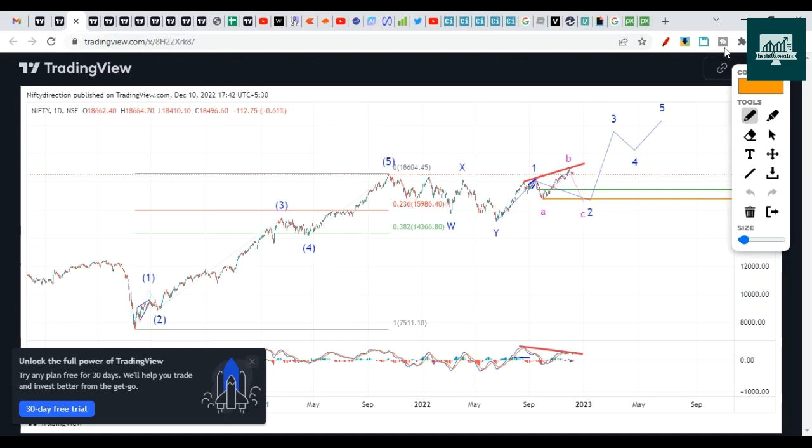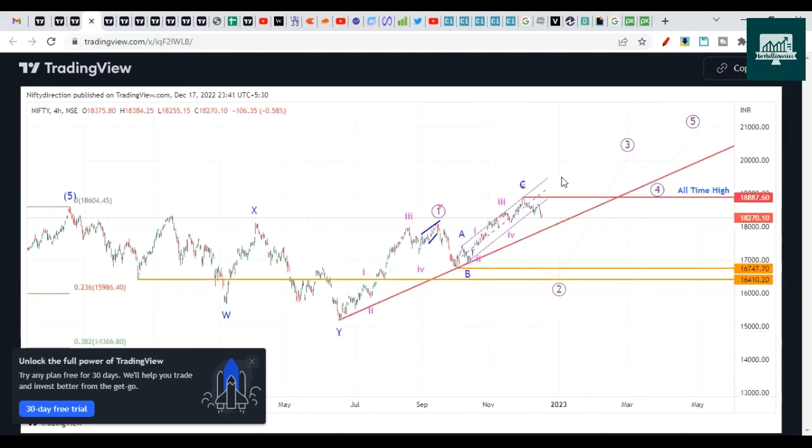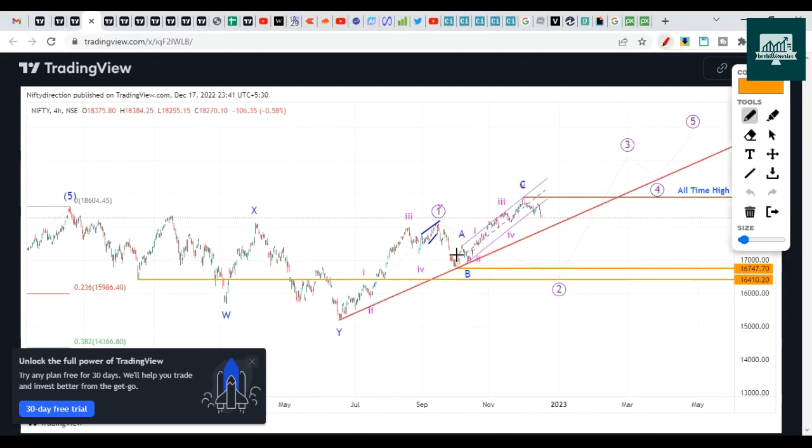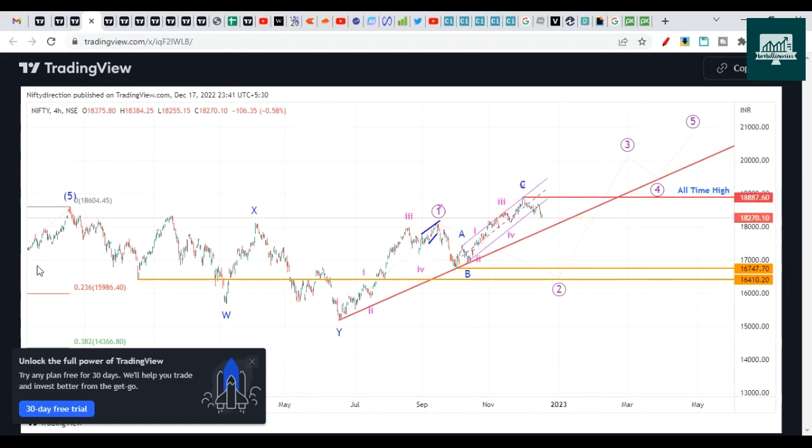So this was the first case that we discussed. Then this is a little bit detailed chart of the same view where we are explaining that this is a 3-wave move on the upside, then we'll have a 5-wave move going on the downside, and then we'll have again a third wave going on the upside. So this is how we are expecting Nifty to move.